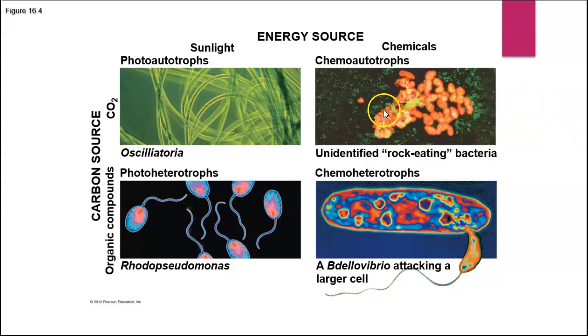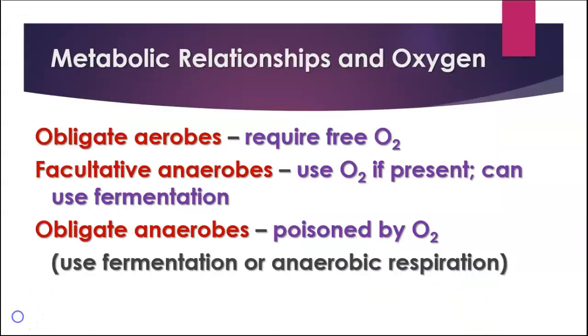This is some kind of rock-eating bacteria, basically, that's a chemoautotroph. Rhodopseudomonas is one that is a photoheterotroph. It uses energy from sunlight, but its carbon from organic molecules. And then chemoheterotrophs, here's one called Delavibrio that's attacking a larger cell here. But those get their energy and their carbon from organic molecules.